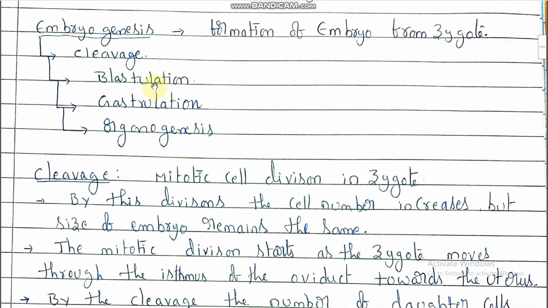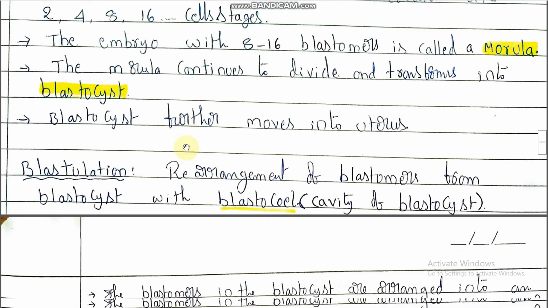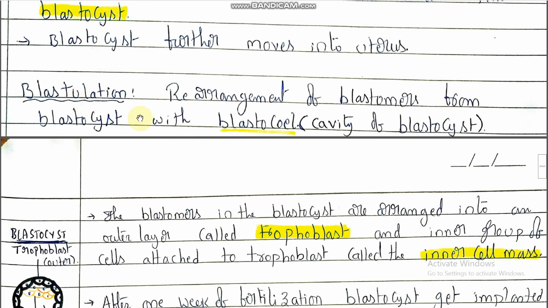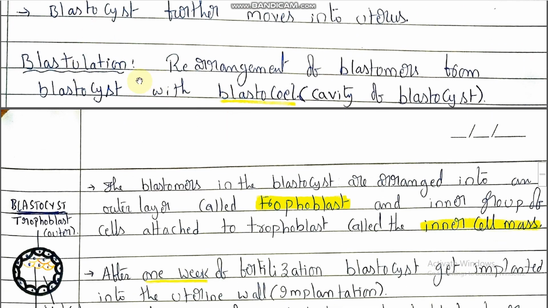So what is the next stage? Blastulation. What is meant by blastulation? The rearrangement of blastomeres to form a blastocyst with a blastocoel is called blastulation.